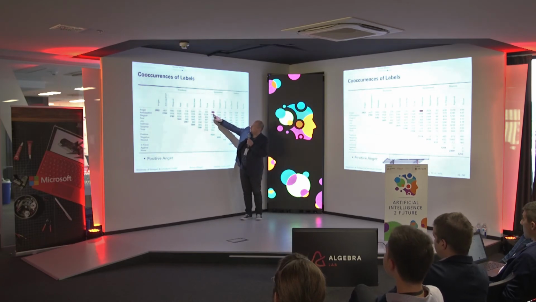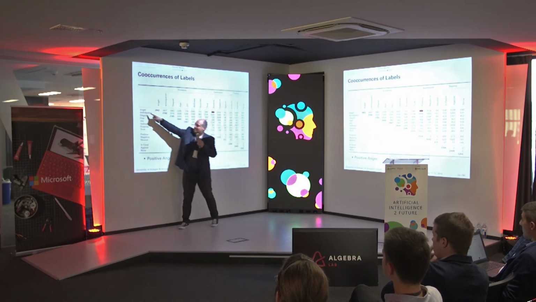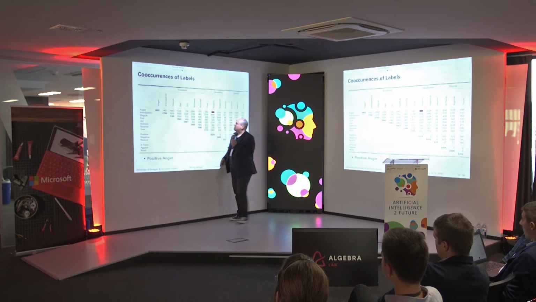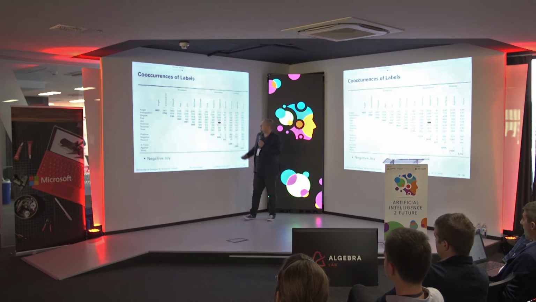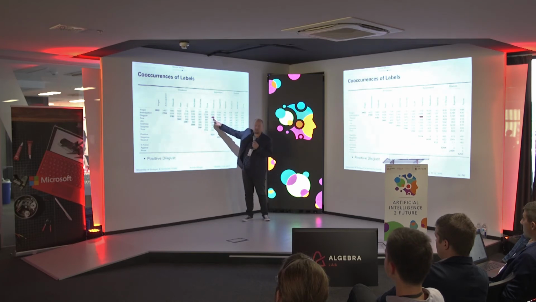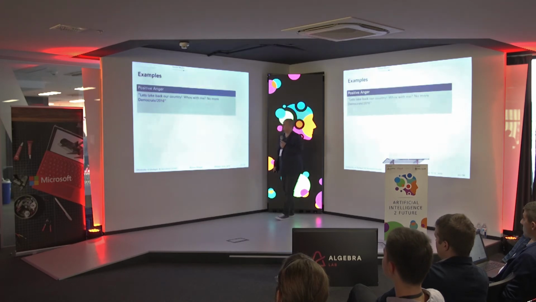There is a number of tweets which are positive in sentiment. This is an annotation which was in there before, but it's about anger. That's something you would not expect. And it's a substantial number. Another is this one here, negative joy, 750. And another one is actually positive disgust. So how can something be positive and disgusting? So let's look at these examples.